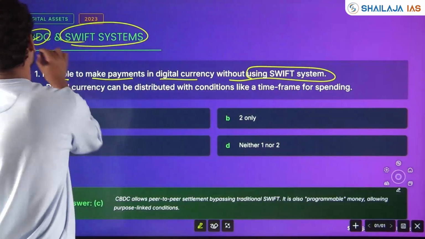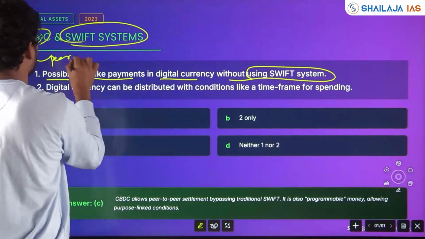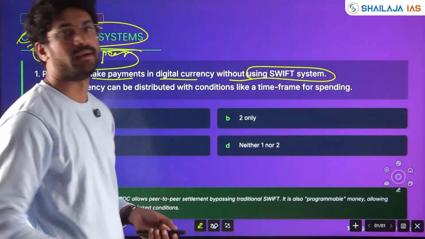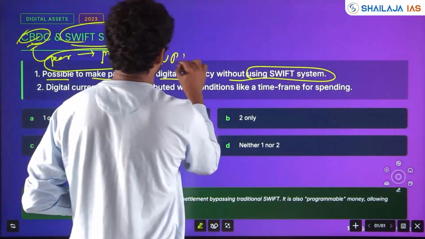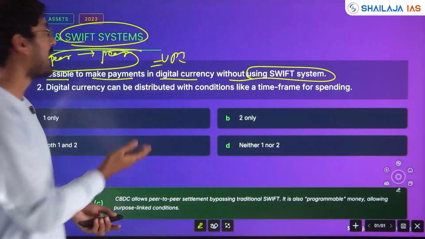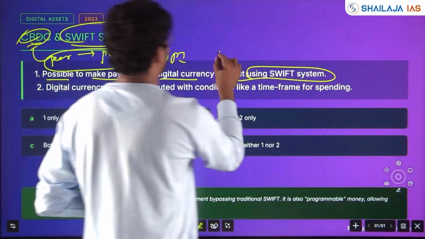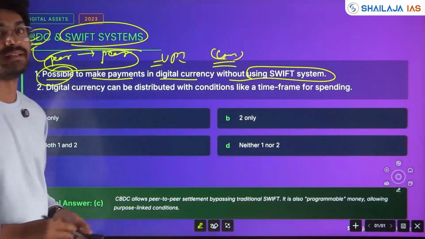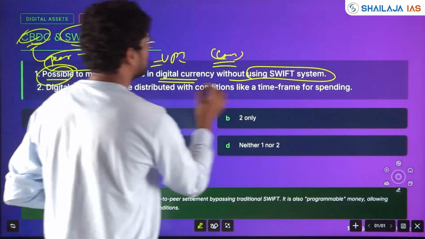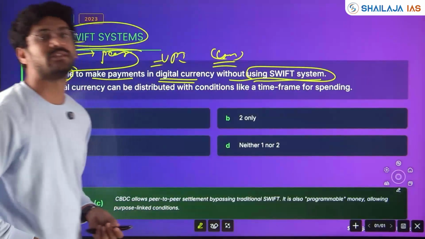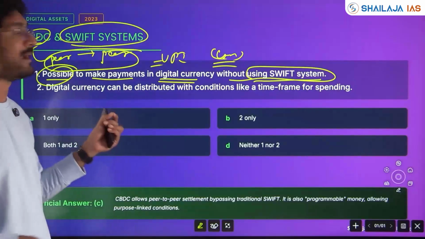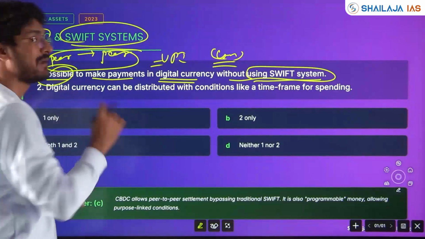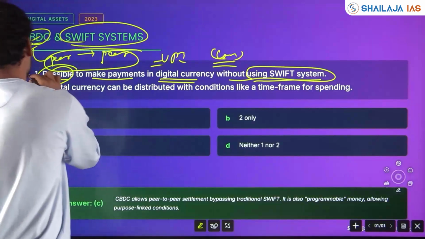Yes. In CBDC, it is directly peer-to-peer backed by RBI. You don't need to have SWIFT payment. And for example, you have UPI also. See, it's all about possibility. Can. It is not must. Possibility. You can make payments in digital currency without using the SWIFT system. There is no compulsory mandate. Yes, one of the positive benefits is it can be done peer-to-peer. Statement 1 therefore will be correct.